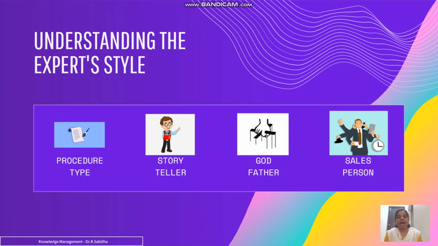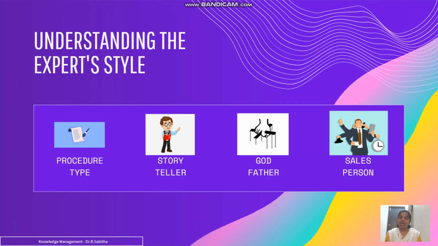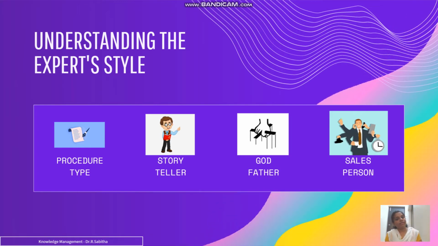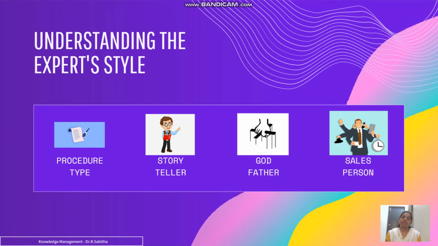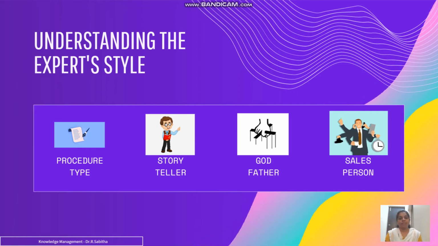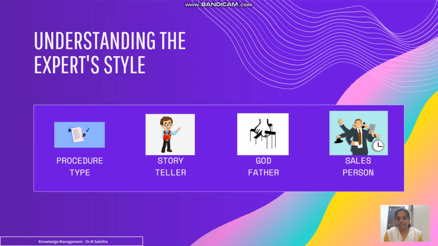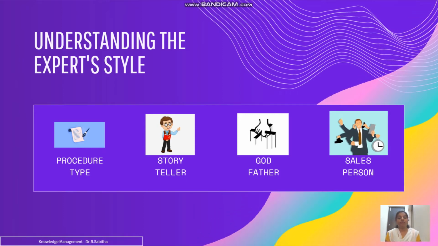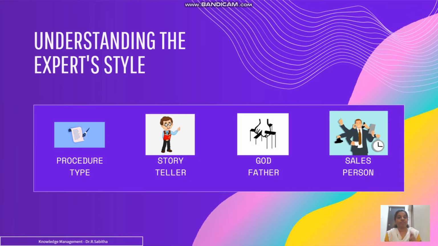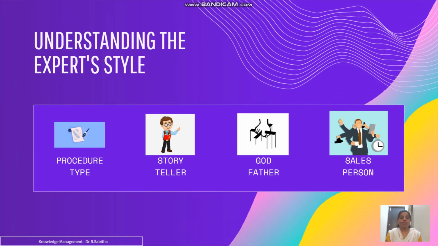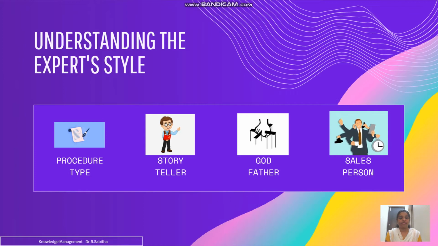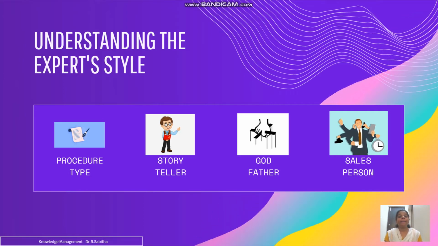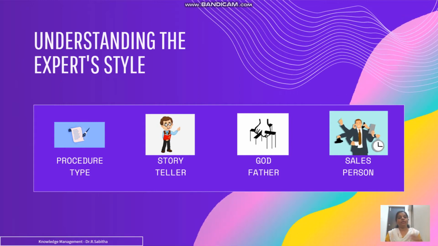The next step is understanding the expert style. Not all experts will be of the same level, right? We also have the single expert model and the multi-expert model. So all experts will not follow the same styles. Each one of them will have their own characteristics. The knowledge developer should first understand the major character of the expert. He has to identify what kind of expert he is, and based on the expert style, the questions should be posed.